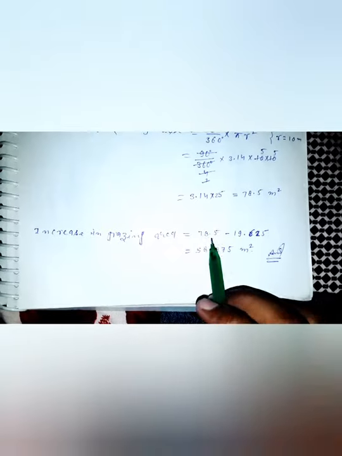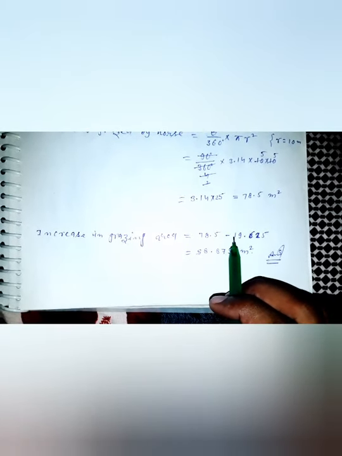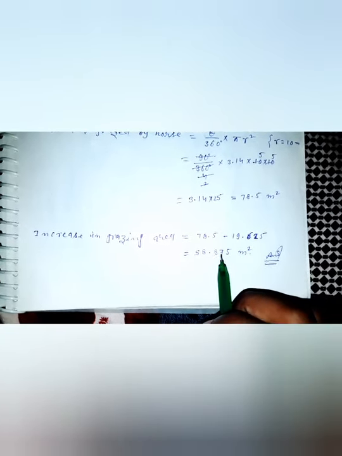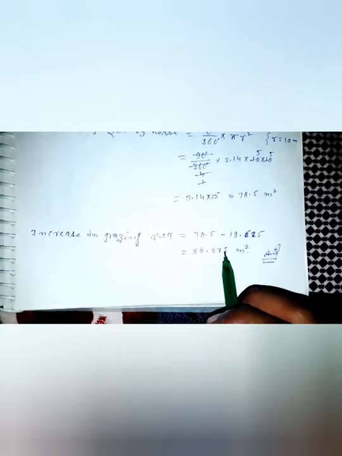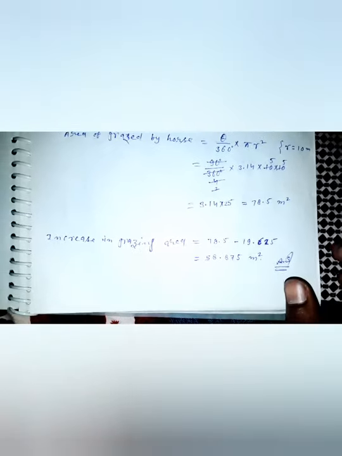The increase in grazing area is 78.5 minus 19.625. Subtracting here, this is 58.875 meter square. This is the answer.